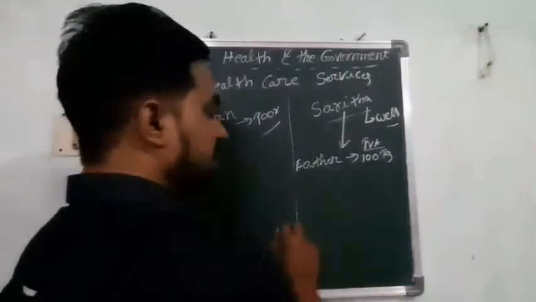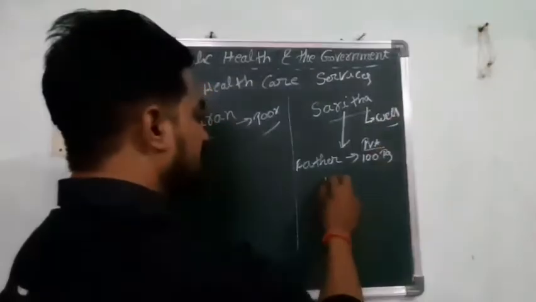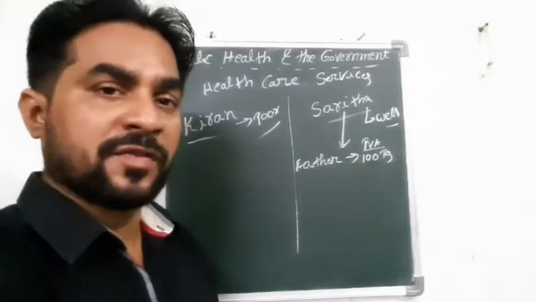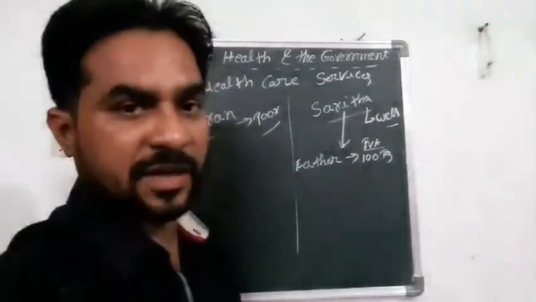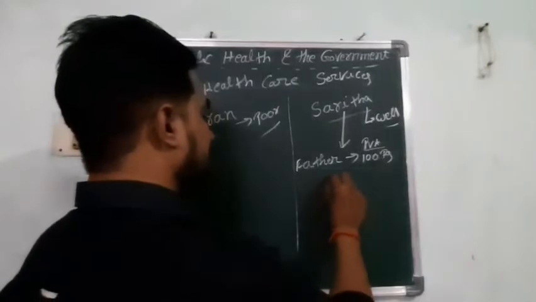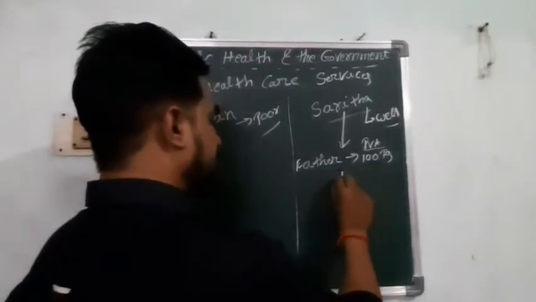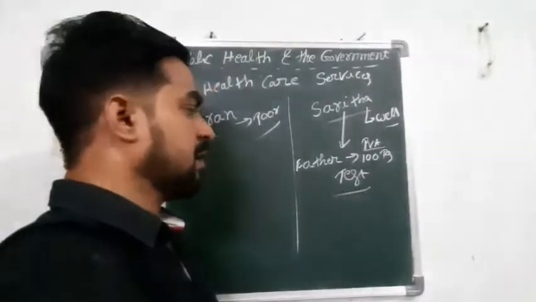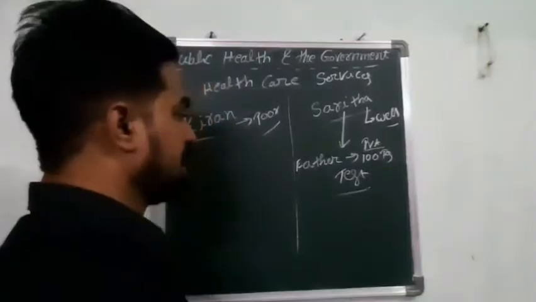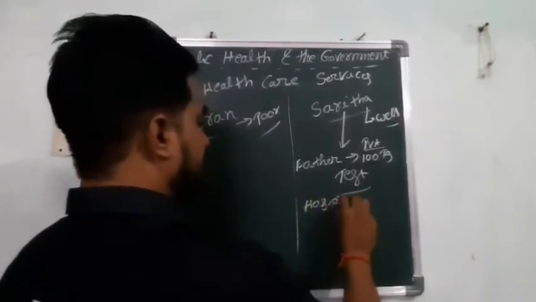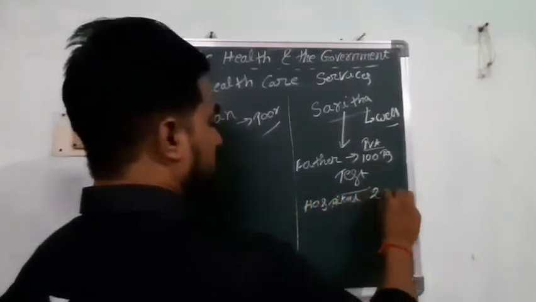Then they called the doctor, and after somewhat checking Sarita, the doctor advised some tests.